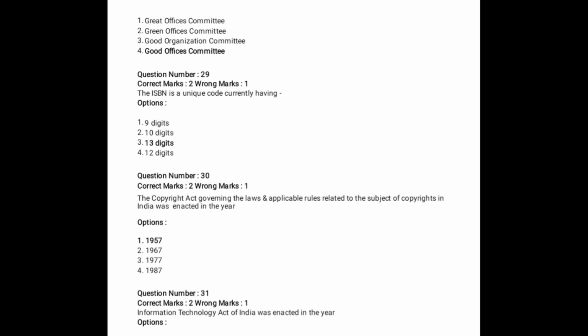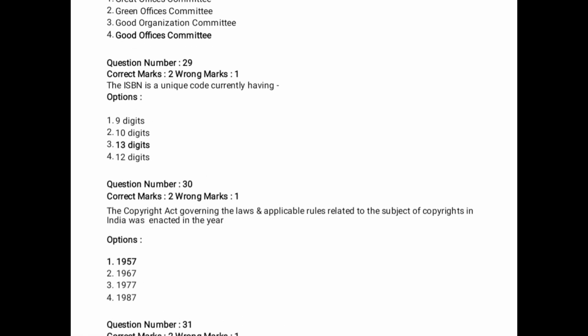Next, question number 29. ISBN is a unique code currently having 13 digits. Earlier it was 10 digits. Now it is updated to 13 digits. ISBN currently has 13 digits.